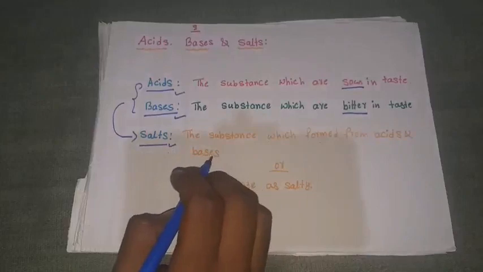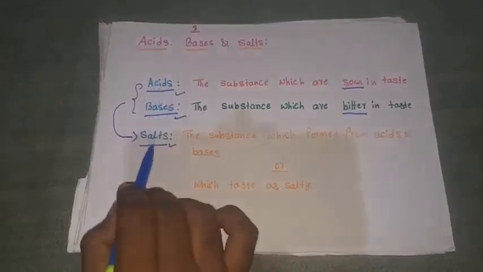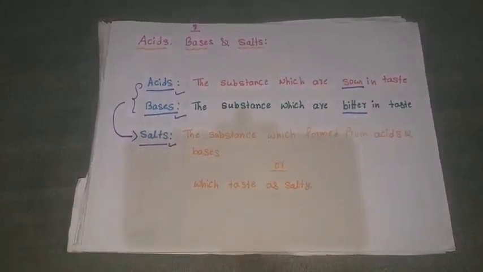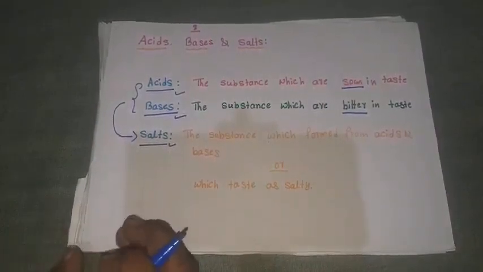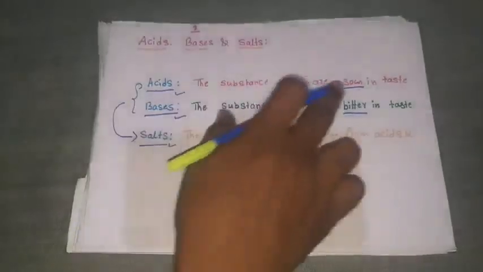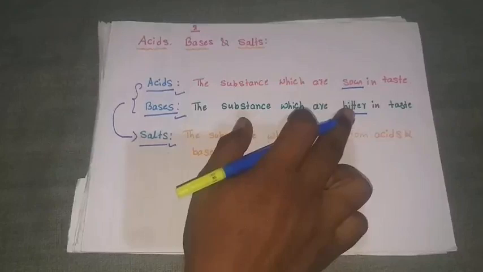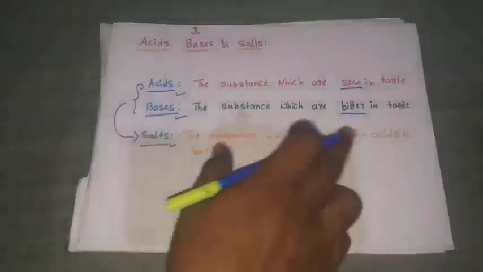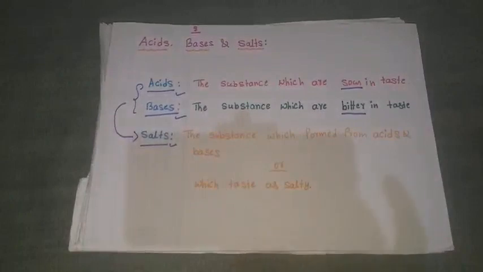And the other substance formed from the mixing of acids and bases is salt. These are the rough definitions based on taste: acids taste sour, bases are bitter, and salt is formed from acids and bases and tastes salty.